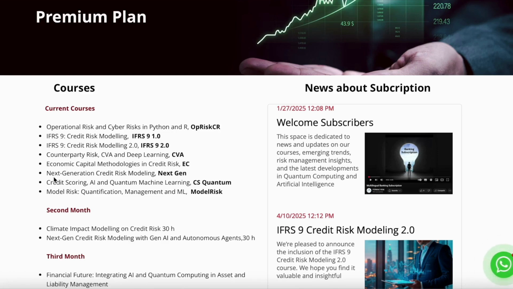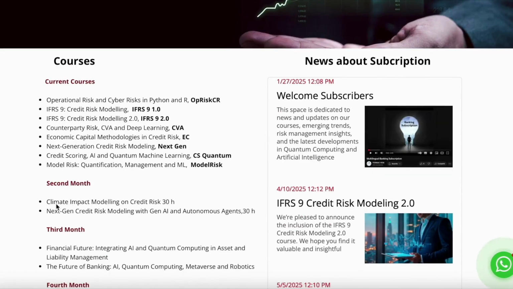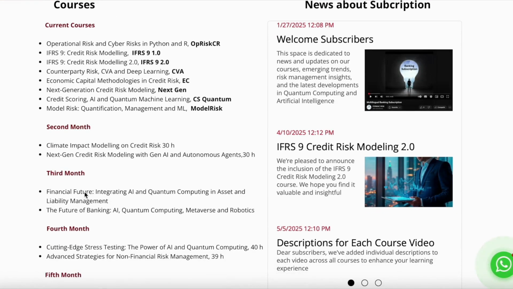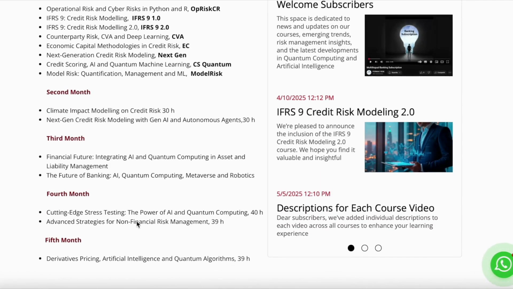Economic Capital Methodologies in Credit Risk. Next-Gen Credit Risk Modeling. Credit Scoring, AI and Quantum Machine Learning. Model Risk, Quantification Management and Machine Learning. In the second month, we add Climate Impact Modeling on Credit Risk. Next-Gen Credit Risk Modeling with Generative AI and Autonomous Agents. In the third month, Financial Future, Integrating AI and Quantum Computing. Asset and Liability Management. The Future of Banking, AI, Quantum, Metaverse, and Robotics.